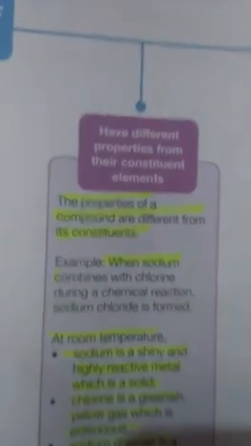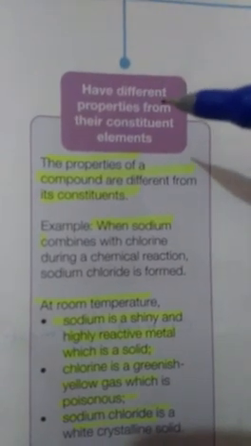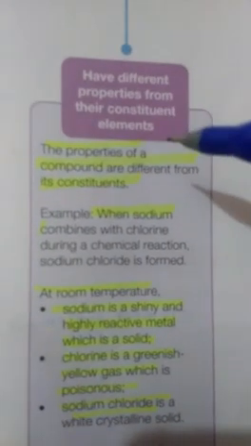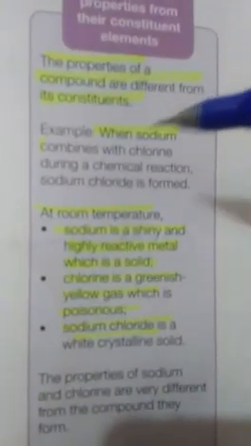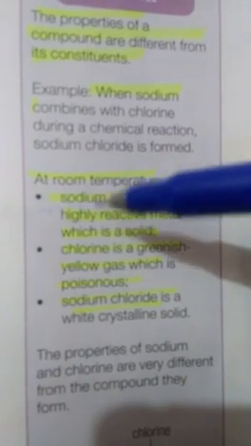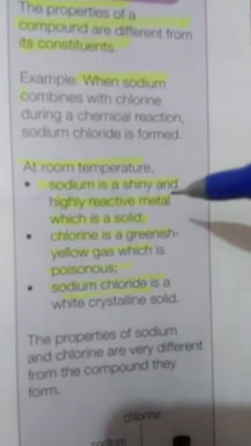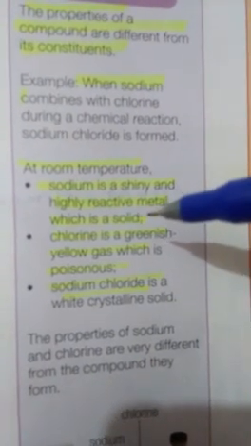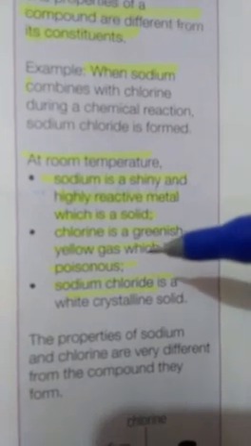The third property is that properties of compounds are different from their constituent elements. Here they have given you the example of sodium chloride, which has two constituents, sodium and chlorine. Sodium is a shiny and highly reactive metal, and it is solid at room temperature, while chlorine is greenish yellow and poisonous.